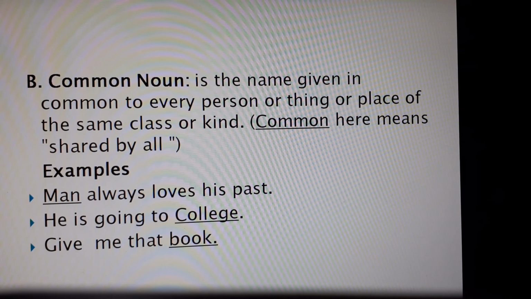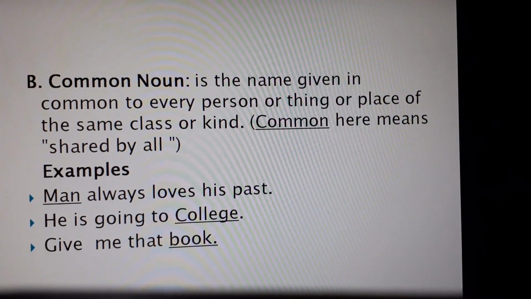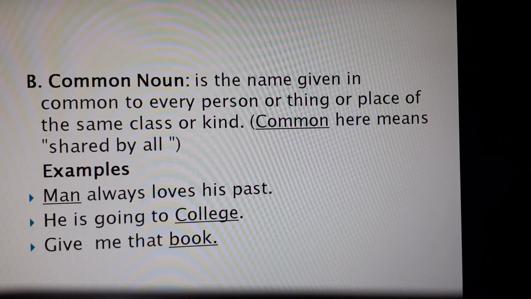We can read, we can go through that. In the same way, there are so many common nouns. You can take examples. You can also give me some examples. Just like the table that we see here. Table is also a common noun because it's common for all. In the same way, chair, again a common noun. You have the pen, that is also a common noun.